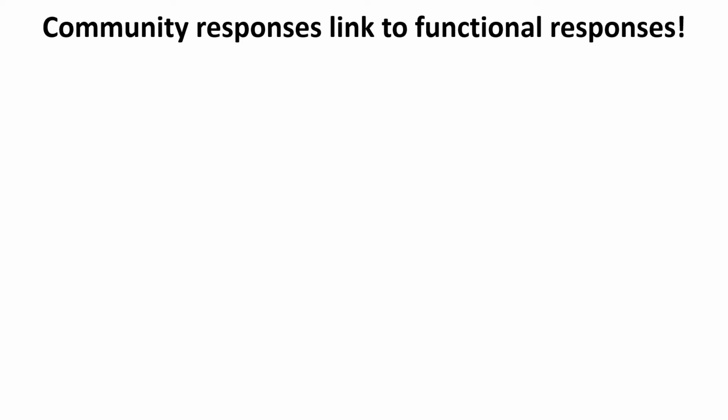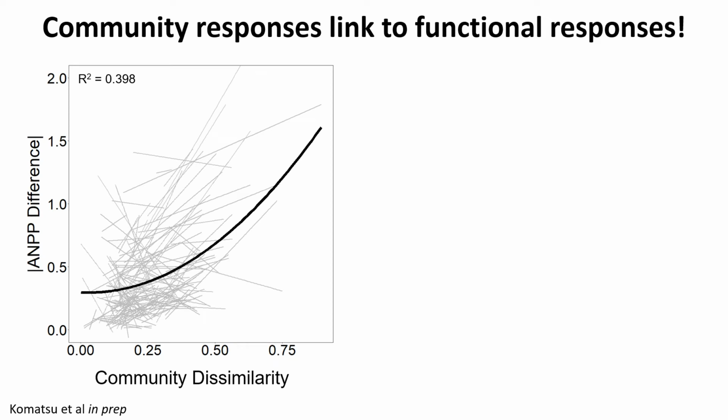And what's really important about this is that these community responses that we're seeing are linking to functional responses. Here, looking at that community dissimilarity metric across the x-axis, this is that multivariate metric of community change that takes into account both species identities and their abundances, where higher values indicate communities are more different from control plots.